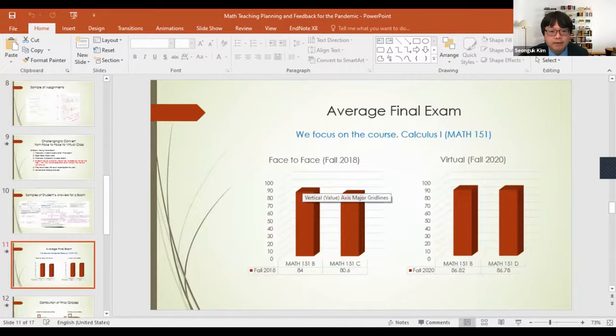Let's look at the left side. For the face-to-face class, the average final score is 84 and 80.6. But for the virtual class, the average score is a little bit higher than the past grade. The reason, I think, is that they may have had sufficient time to complete all the work.